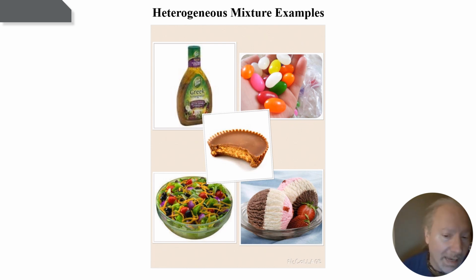And if we break this open, it looks distinct in different ways. The inside is kind of light brown, the outside is dark brown. The outside is kind of smooth, and then you look on the inside, it's kind of granular. So very heterogeneous, and it's a mixture, of course. All of these are mixtures, there's no question. And all of them are heterogeneous to our eyes. They look different at different parts. If I put my arrow here or here, it looks a little bit different, right?